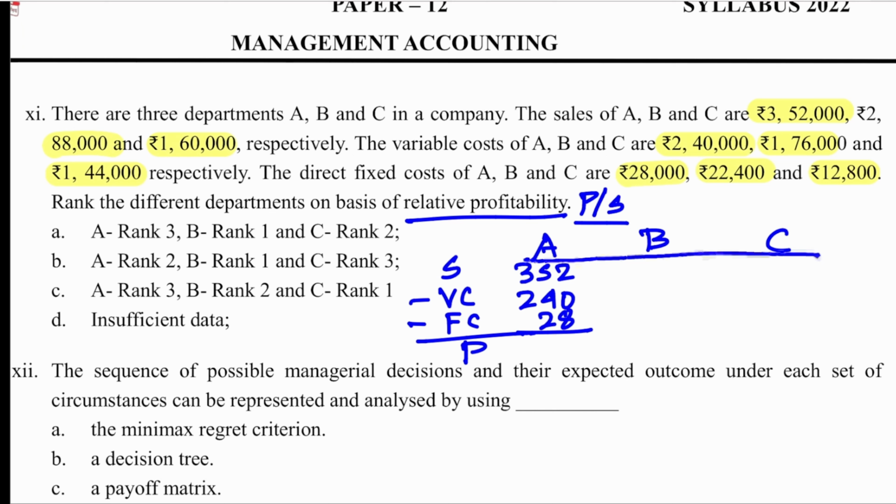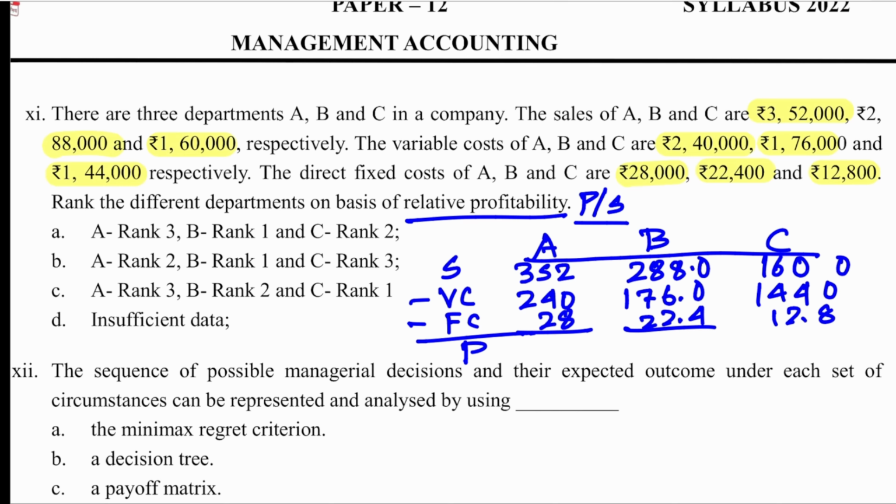Second for B, it is 288 minus 176 minus 22.4. Then for C, it is 160 minus 144 minus 12.8. So in three cases, you will get profit. Then take profit over sales, you get some percentage, and based on that percentage, you'll have to rank.